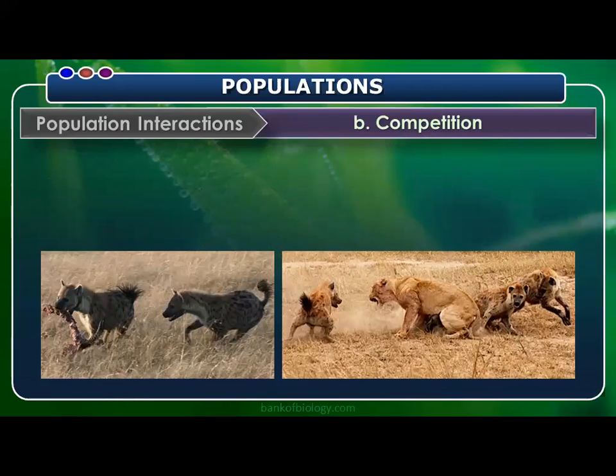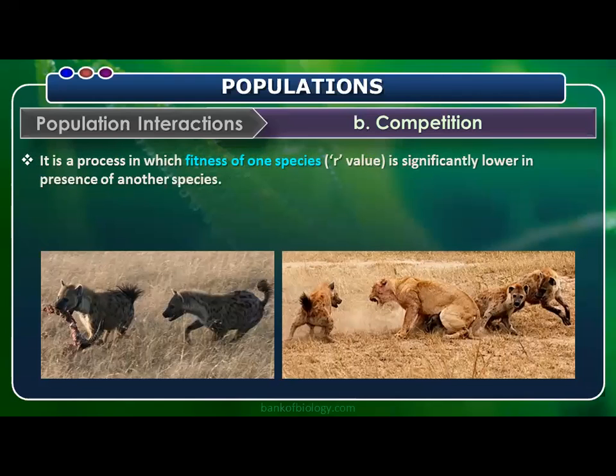And now moving on to population interactions: the second one is competition. Earlier, in predation, we saw how the predator is important and how the prey tries to protect itself from the predator. Now we are moving to competition. It is a process in which the fitness of one species, the r value, the intrinsic rate of natural increase, is significantly lower in the presence of another species. We call it competition.